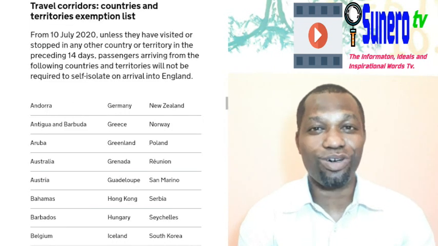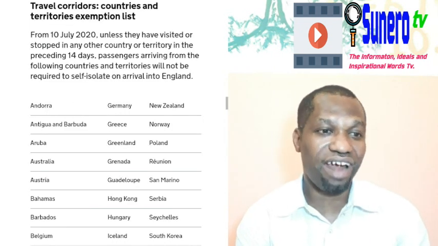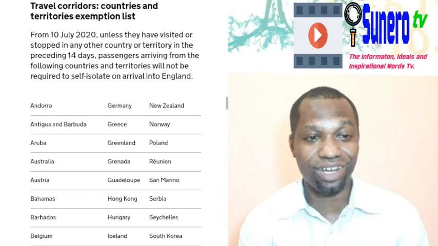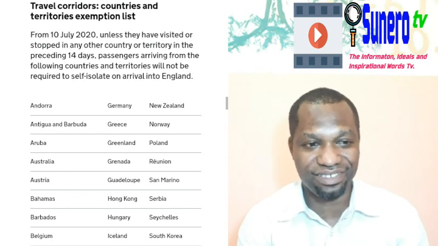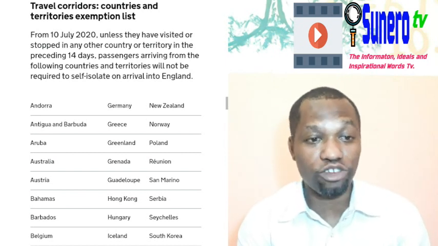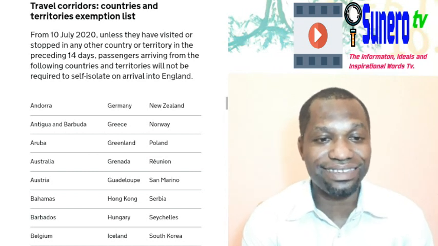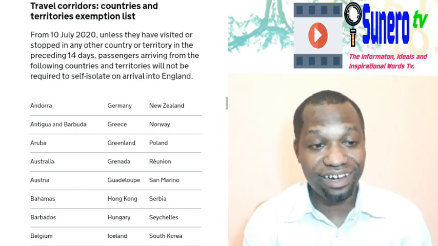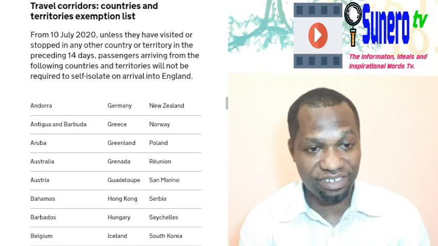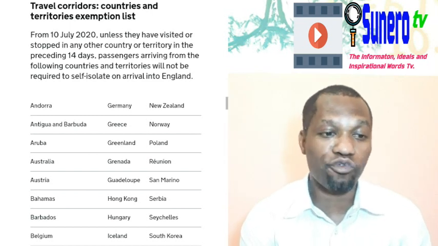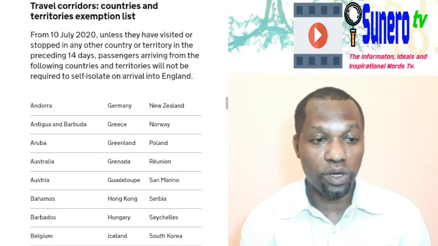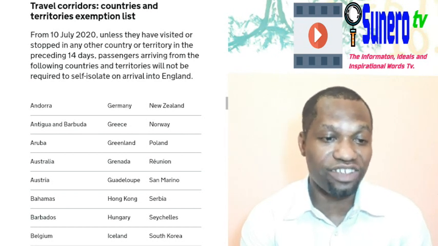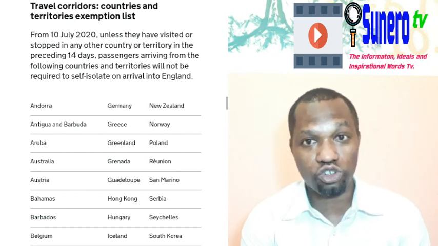So these are the names of the countries that are in the list. It says travel corridors, countries and territories exemption lists from 10th July 2020, unless they have visited or stopped in any other country or territory in the preceding 14 days. Passengers arriving from the following countries and territories will not be required to self-isolate on arrival into England.